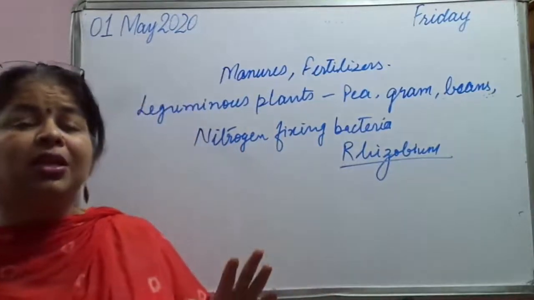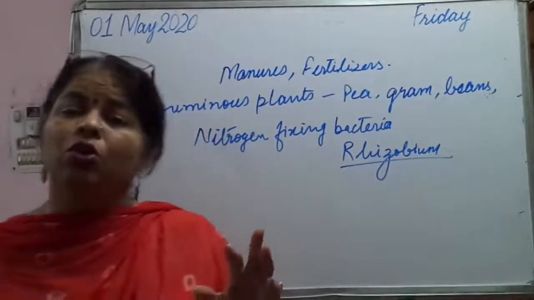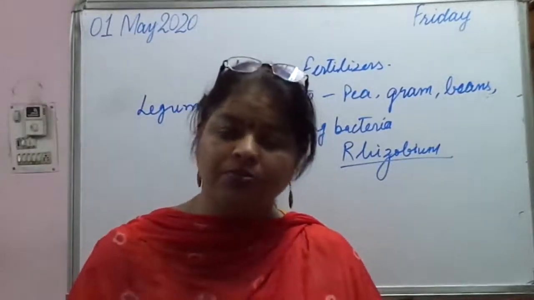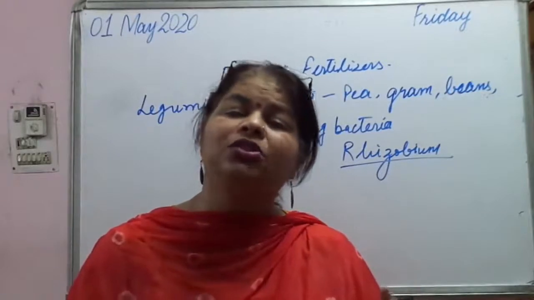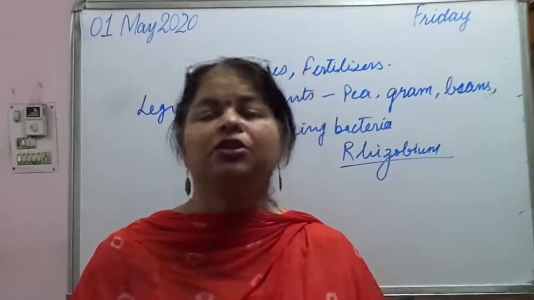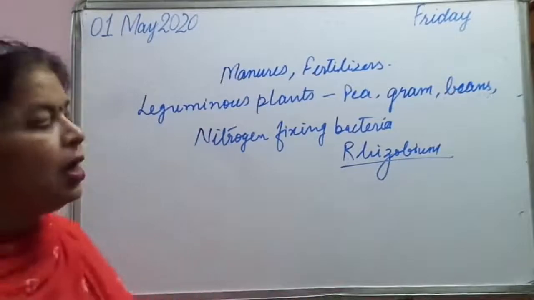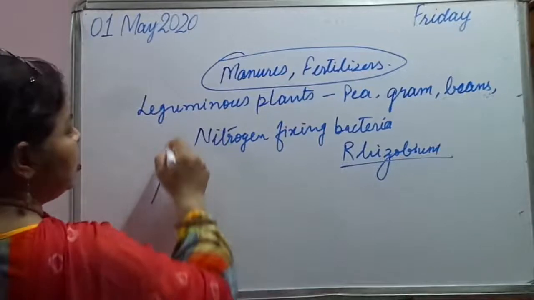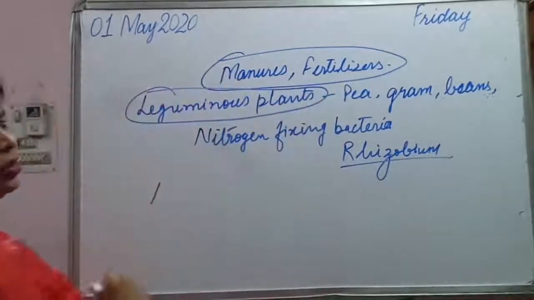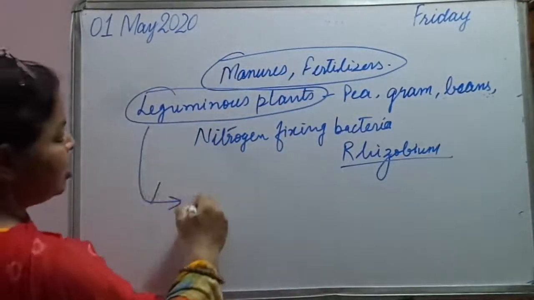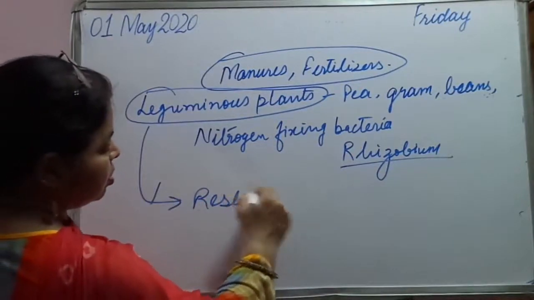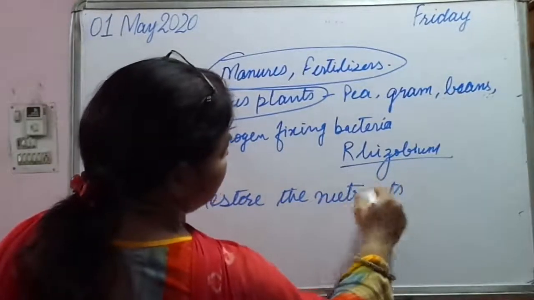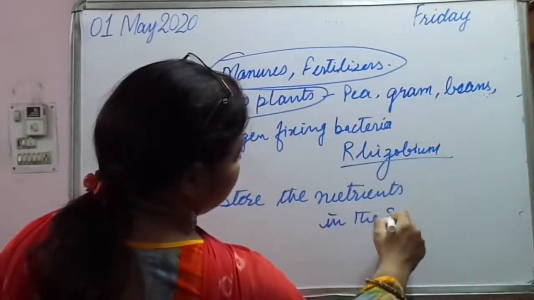So we can say that growing leguminous plants alternately with other crops restores the nitrogen content of the soil. Replenishing can be done either by manures and fertilizers or by growing leguminous plants, which restore the nutrients in the soil.